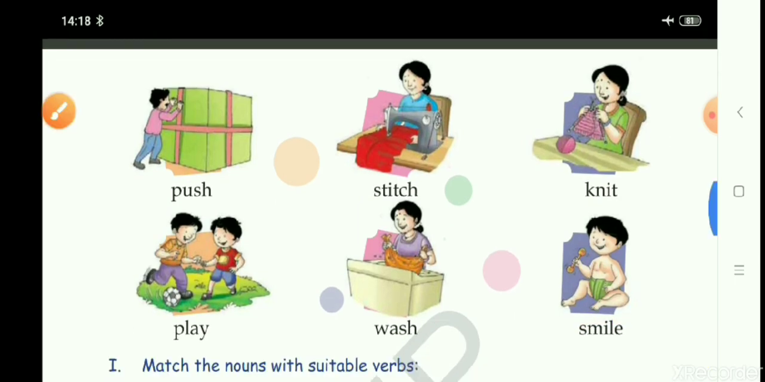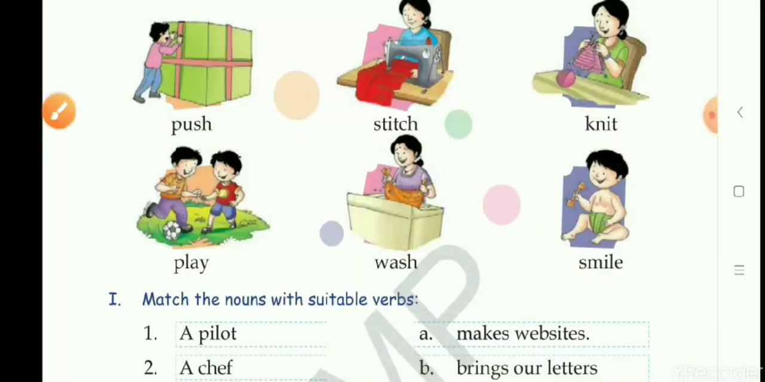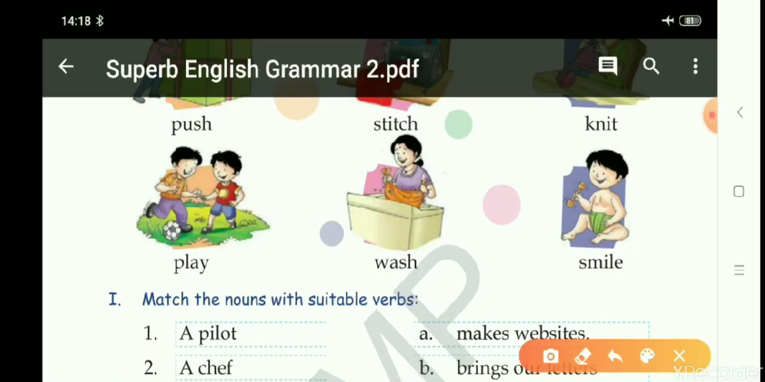Then move on to the next picture. You can see play. Here two boys are playing football. So play is a doing word. Then a lady is washing clothes in a washing machine. So wash is also a doing word. Then you can see a little kid, a boy is smiling. So smile is a doing word.